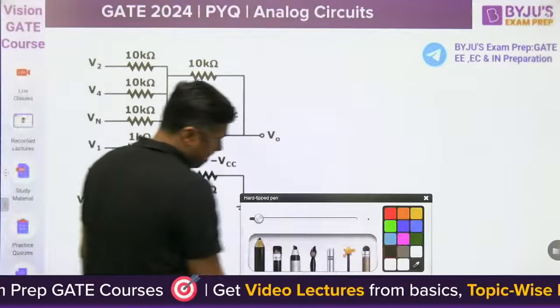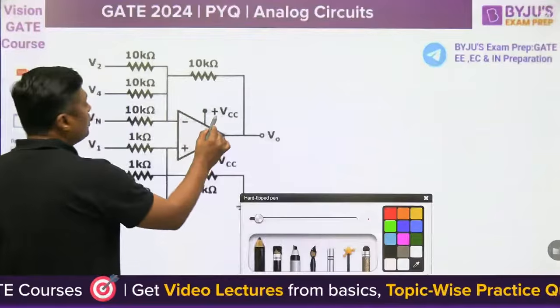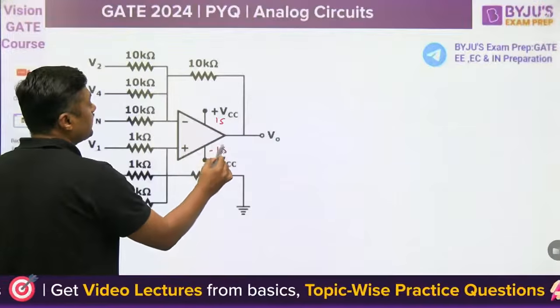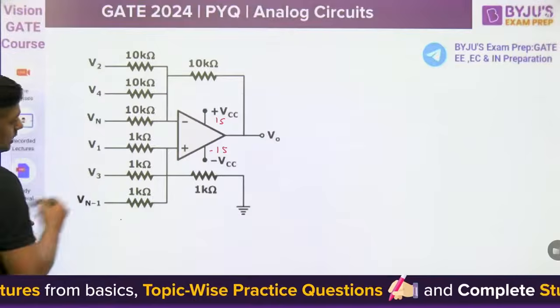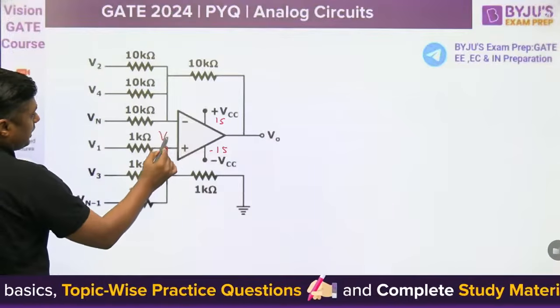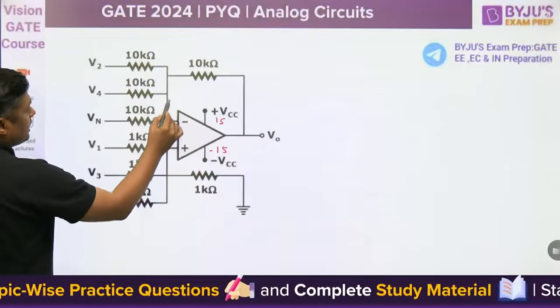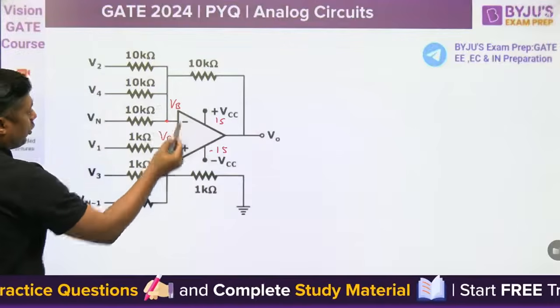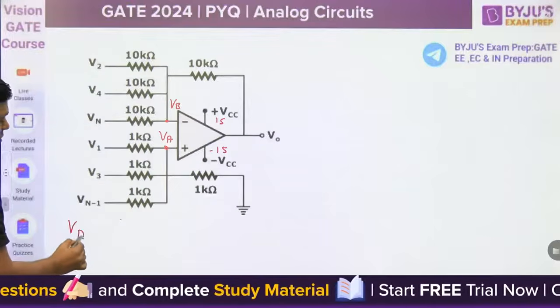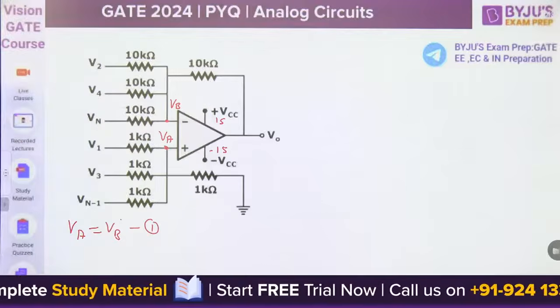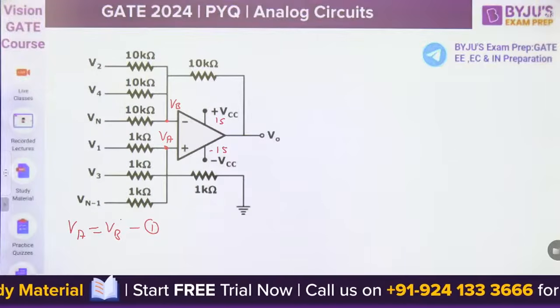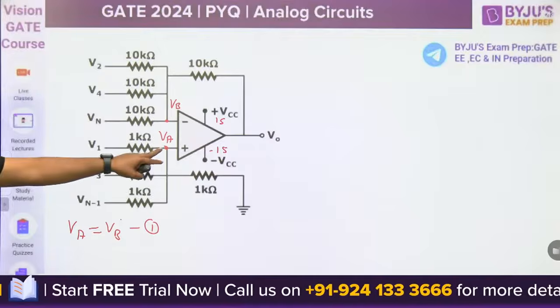Guys, because the supply voltage is 15 and minus 15 and n is infinite, no problem, but first get the voltage at this point VA, get the voltage at this point VB, and according to the virtual short concept, VA is equal to VB. First equation: VA is equal to VB. And how can we find VA and VB? Apply KCL here.